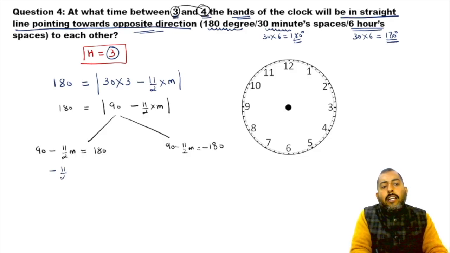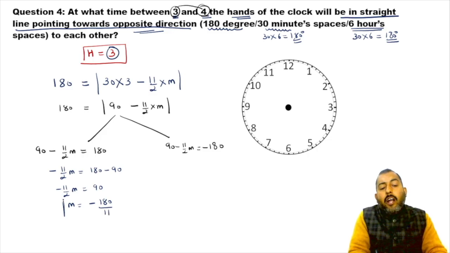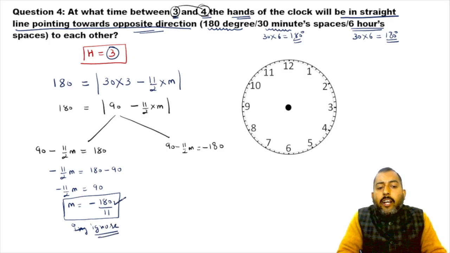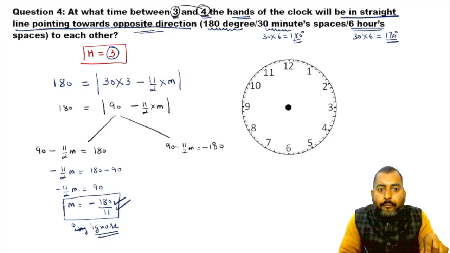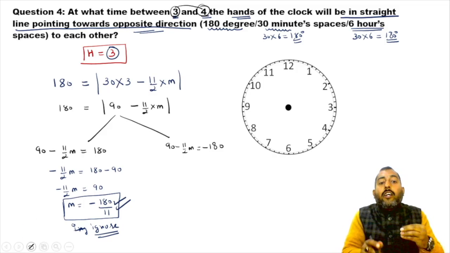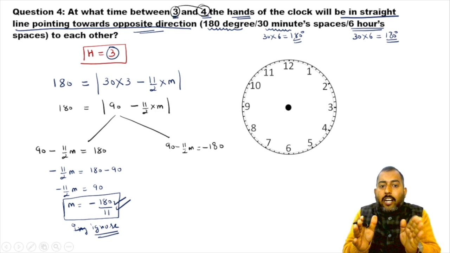So minus 11 by 2m is equal to 180 minus 90. So minus 11 by 2m is equal to positive 90, and m from here will come out to be equal to minus 180 upon 11. Now guys, we never talk about time in negative form. So that is why ignore this negative value of m. Let us check out the second equation.